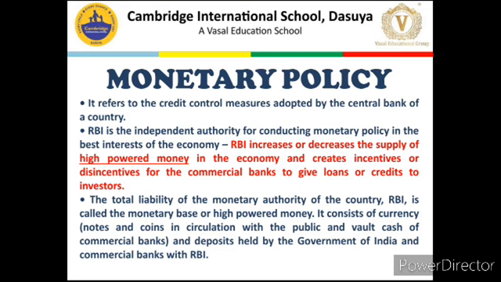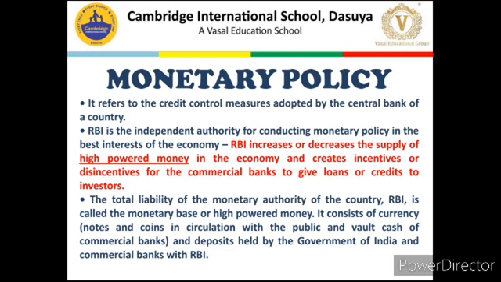Our main point here is monetary policy, and monetary policy means control of credit or control of money supply in an economy. And before moving on to the main point, I would like to tell you one more thing. Basically monetary policy is of two types. First, expansionary, meaning expansion, and second, contractionary, meaning contraction. So expansion of money supply means to increase the supply of money in the economy, and contractionary means to contract or reduce the money supply in the economy.